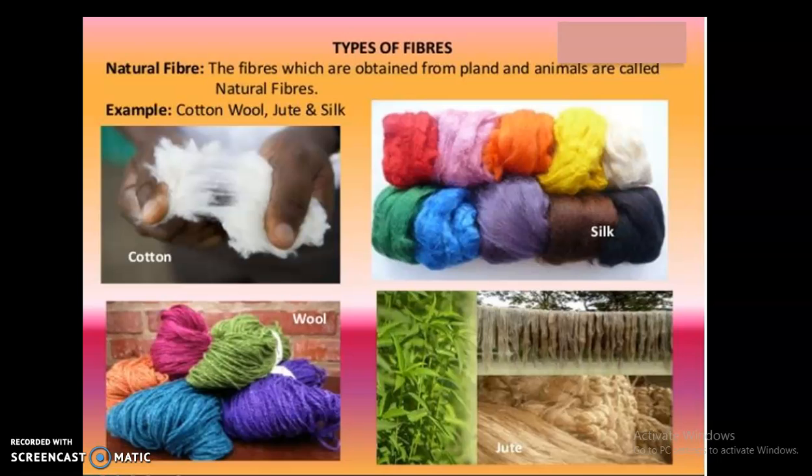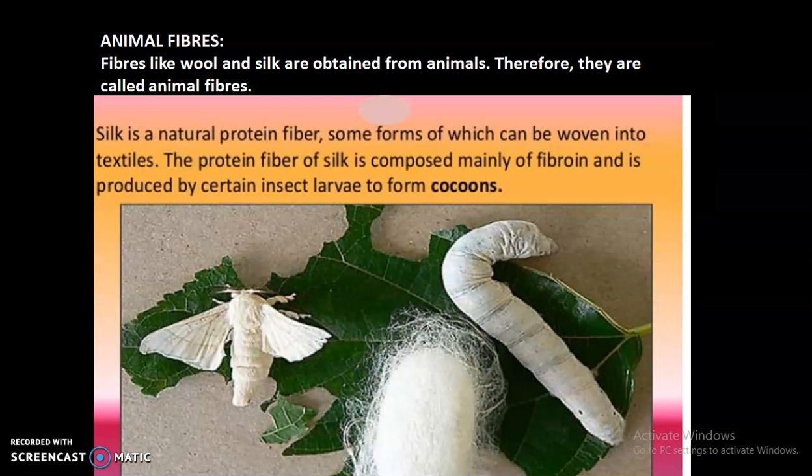This you already know. So animal fibers: fibers like wool and silk are obtained from animals, therefore they are called animal fibers, isn't it? Silk is a natural protein fiber, some forms of which can be woven into a textile. The protein fiber of silk is composed mainly of fibroin and produced by certain insect larvae to form a cocoon. The name of that protein is fibroin and it is usually formed by the silk moth through its saliva, which becomes hard whenever it comes in contact with the air. Okay, so this is how we usually get silk fiber.